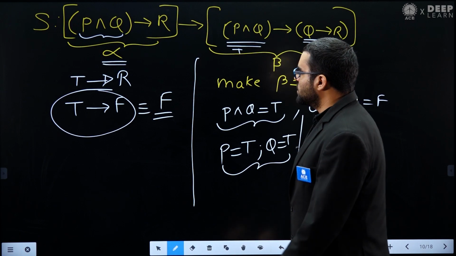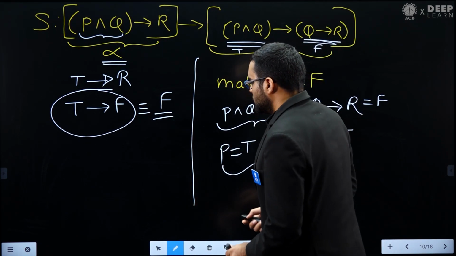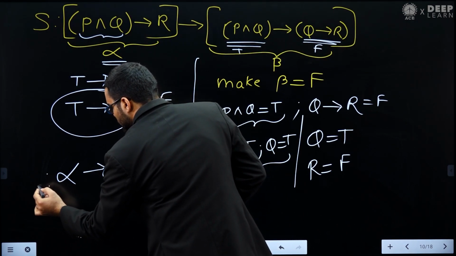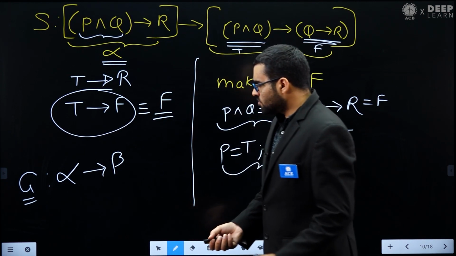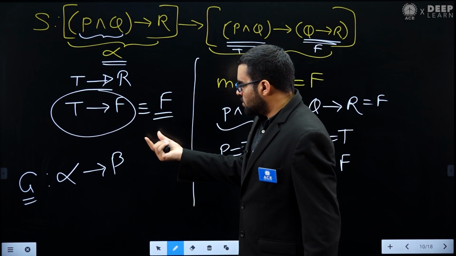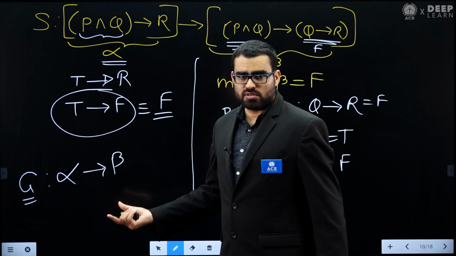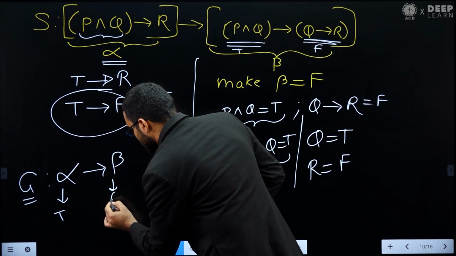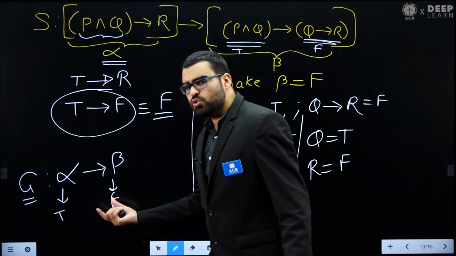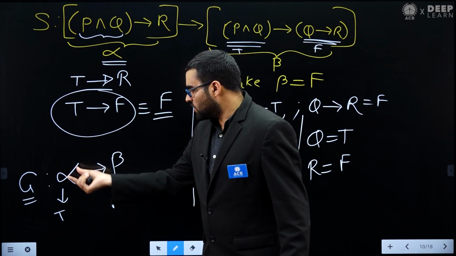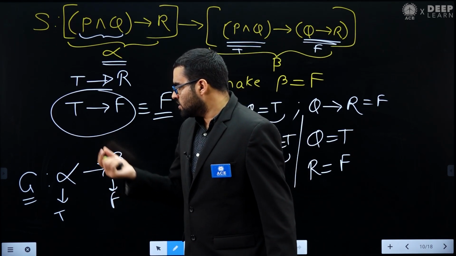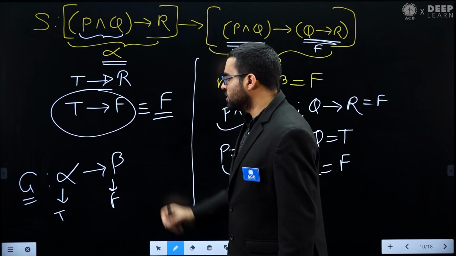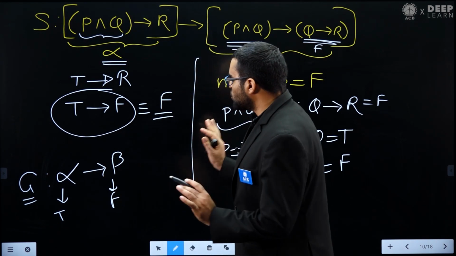Whenever they give you an implication statement like alpha implies beta, all you need to do is check whether you can make it false or not. Basically, check whether you can make alpha true and beta false. If you can do this, then this G is not a tautology. And if you cannot do this, then G is a tautology. So this concept you can also apply.